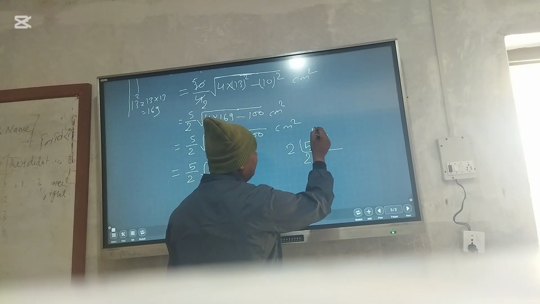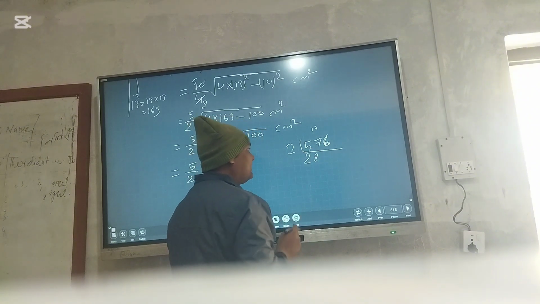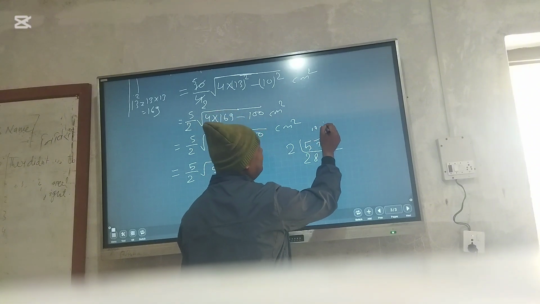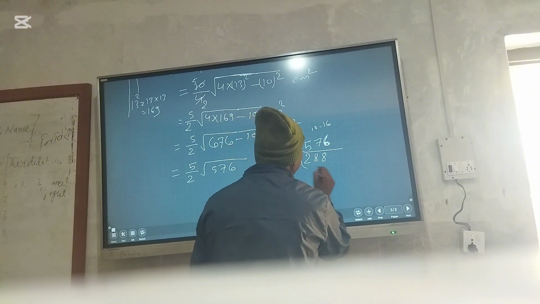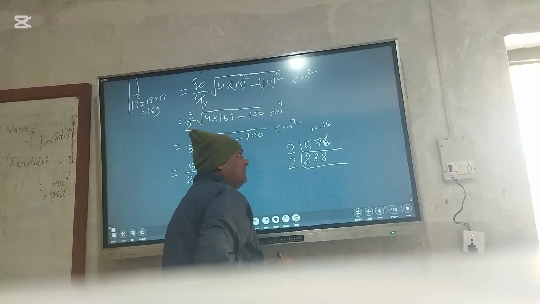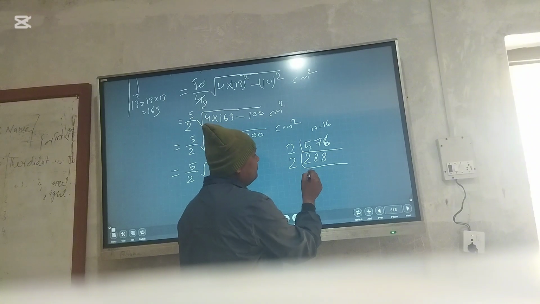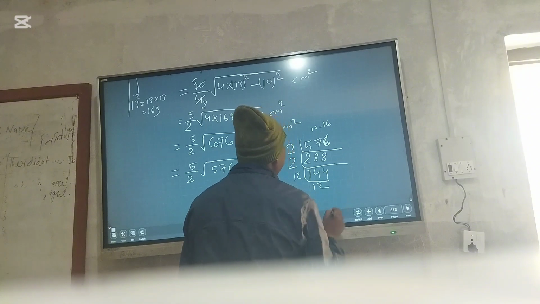Then we have 288. 2 fours are 8, 2 eights are 16, and this is divided by 2 again. Therefore, the last number is also an even number, so we have to divide by 2. Then we get 144, which is 12 multiplied by 12.